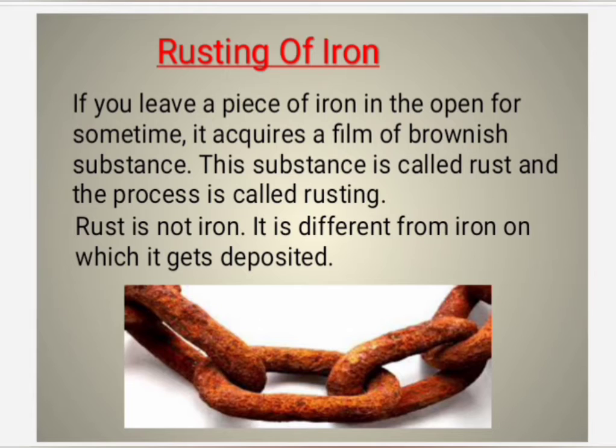Rusting of iron. If you leave a piece of iron in the open for some time, it reacts with moisture and air present in the atmosphere and acquires a film of brownish substance. This substance is called rust, and this process is called rusting. Rust is not iron. It is different from iron on which it gets deposited. Rust is a new substance.